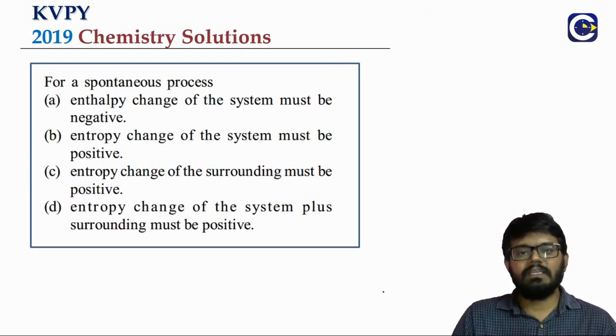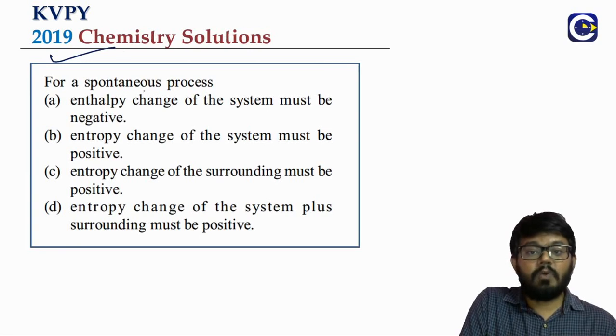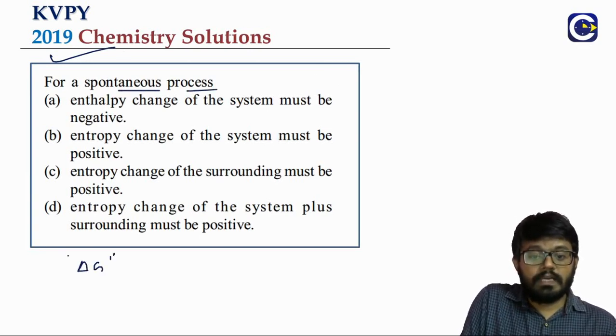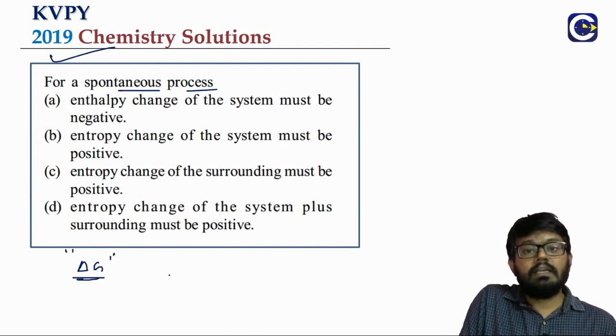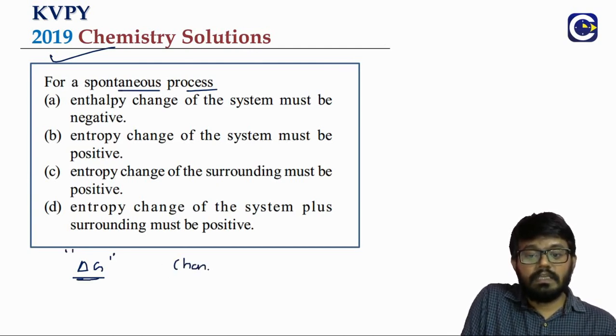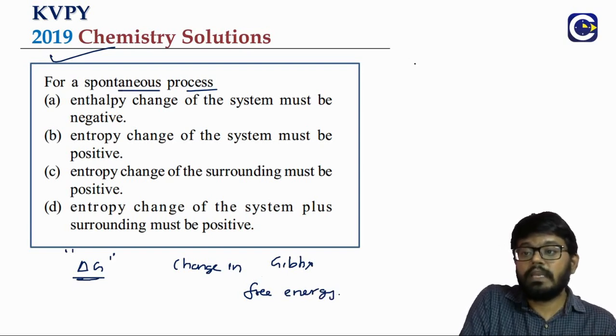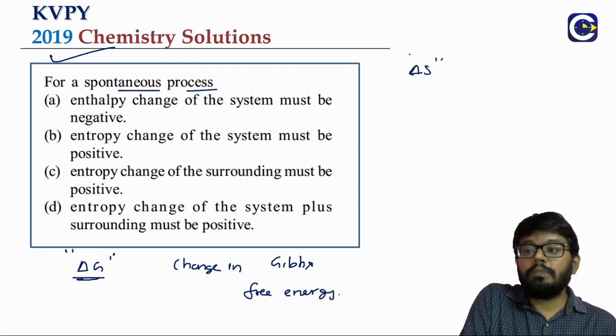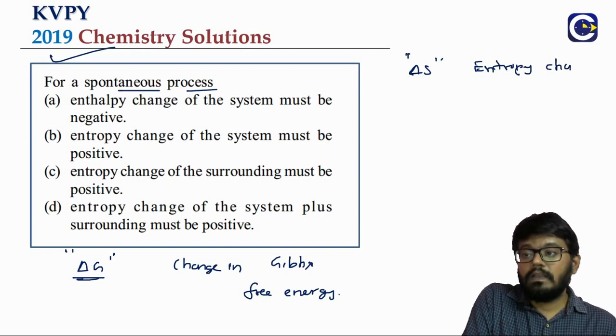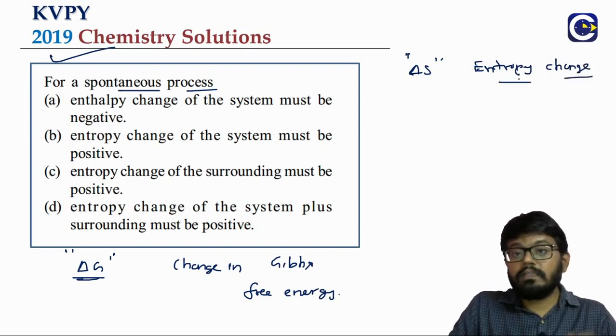Next question from thermodynamics. For a spontaneous process, remember, we can understand it by using delta G, the change in Gibbs free energy. This is one way. The other way of understanding a spontaneous process is by looking at the entropy change, but not just for the system.